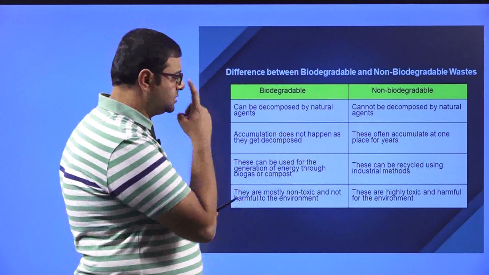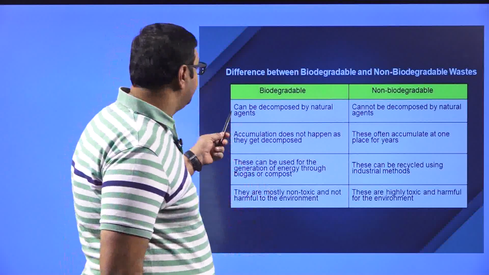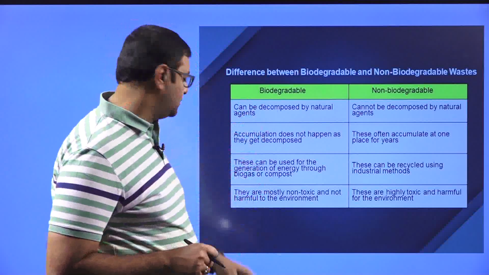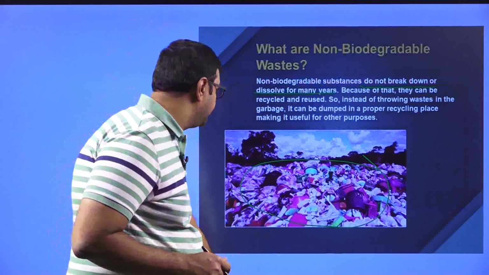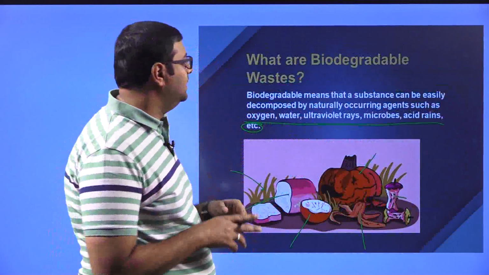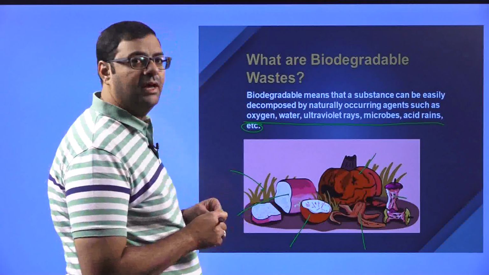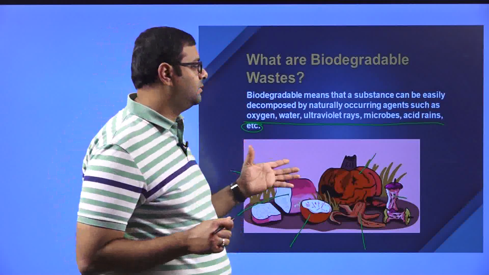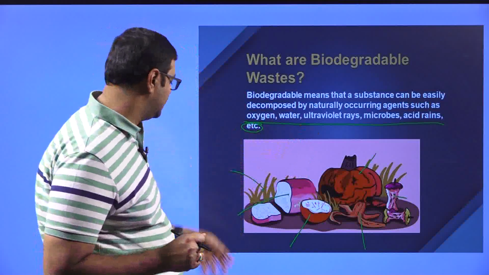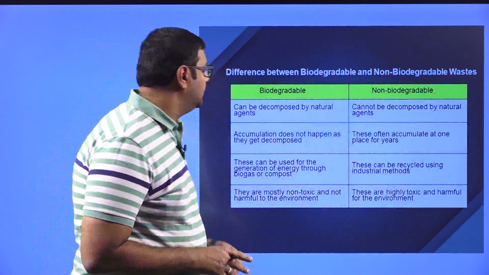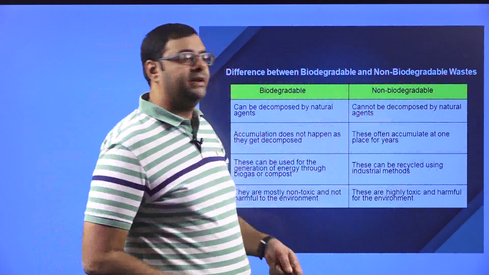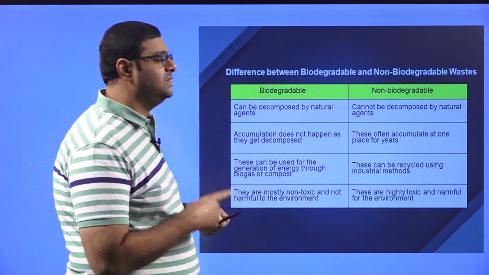The first point: biodegradable wastes can be decomposed by natural agents. These are the natural agents: oxygen, water, ultraviolet rays, microbes, acid rains, etc. Non-biodegradable wastes cannot be decomposed by natural agents. It is just the opposite.